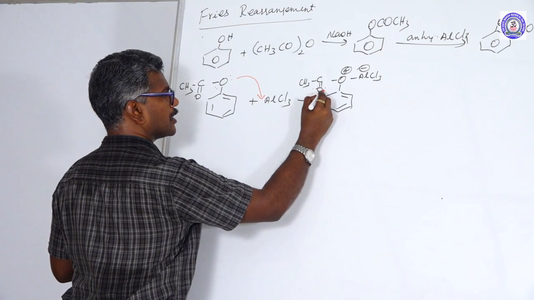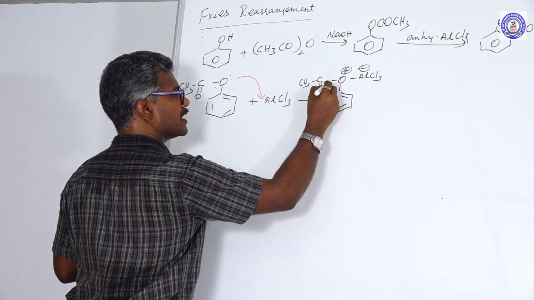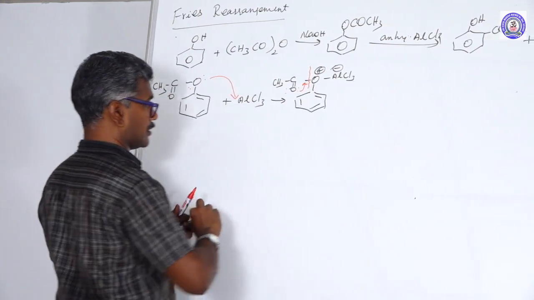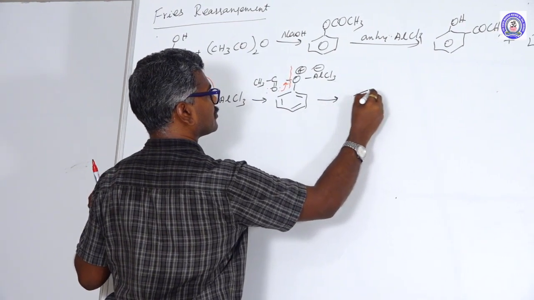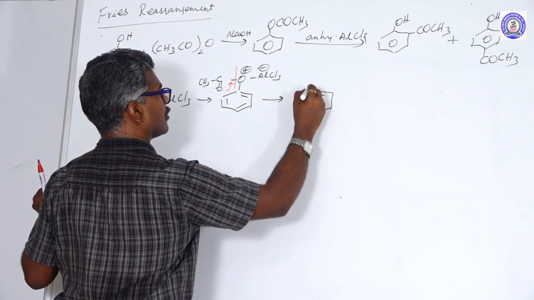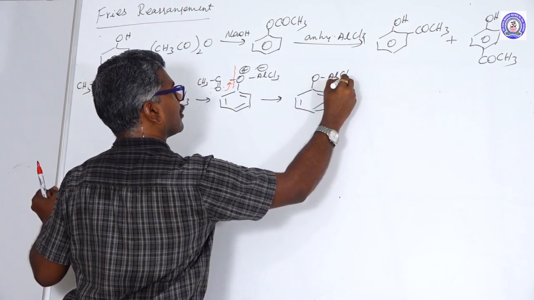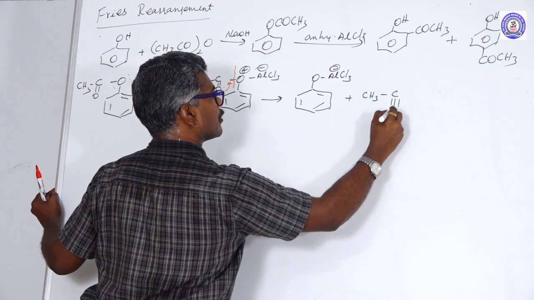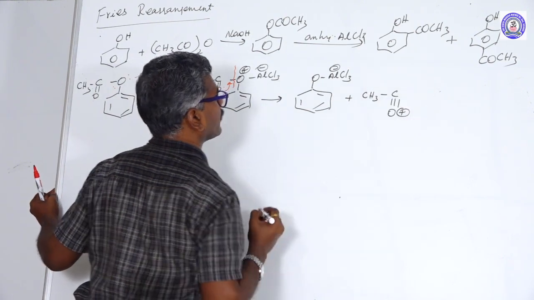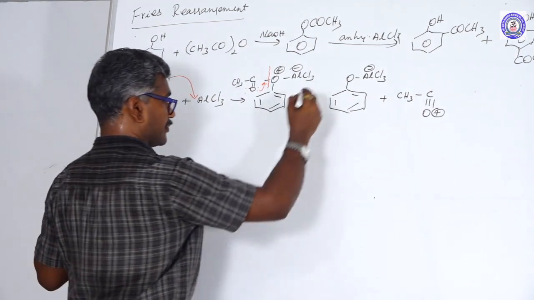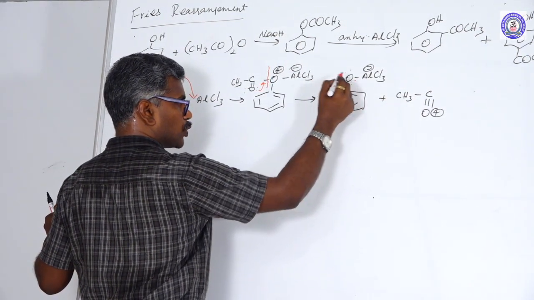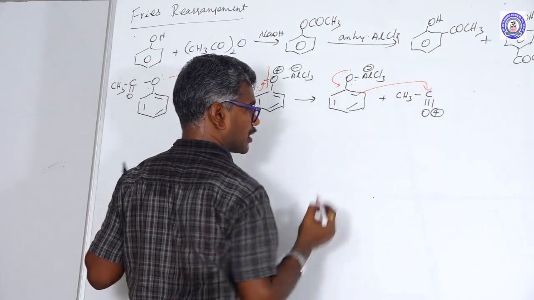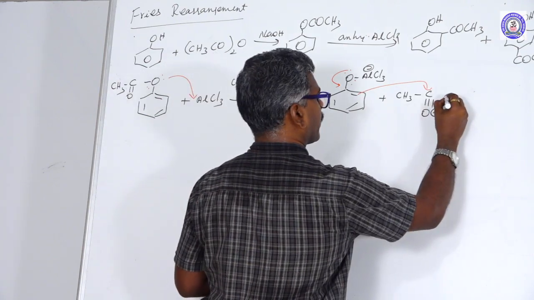This oxygen has 2 lone pairs. This lone pair is shifted here. This bond will break. Next, the phenolic oxygen has 2 lone pairs. This lone pair is shifted here. This attacks the carbonyl compound.